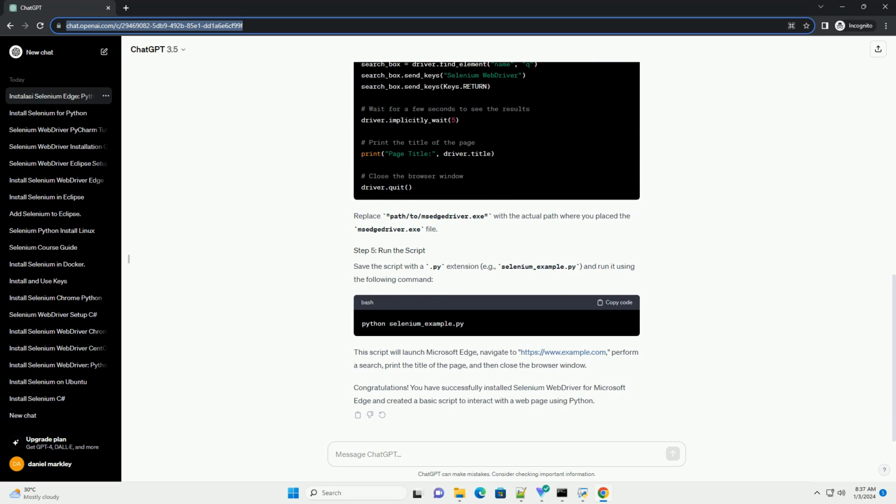Congratulations! You have successfully installed Selenium WebDriver for Microsoft Edge and created a basic script to interact with a web page using Python.